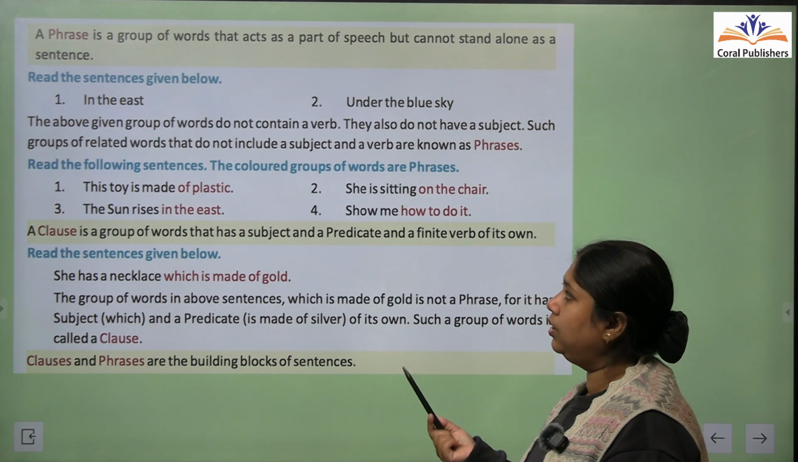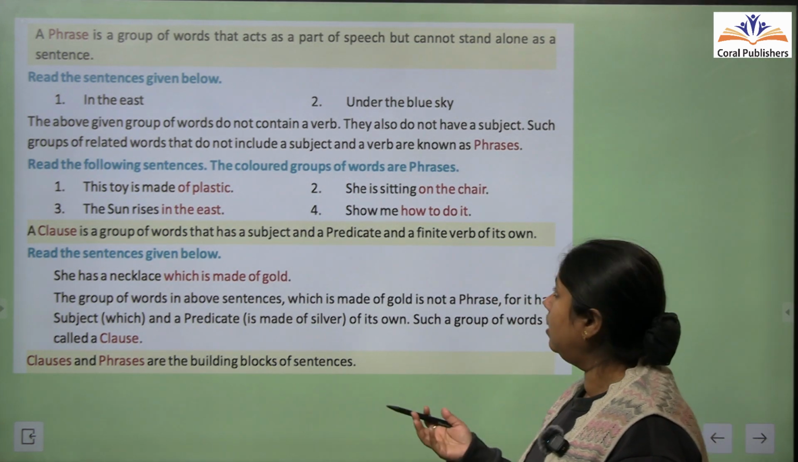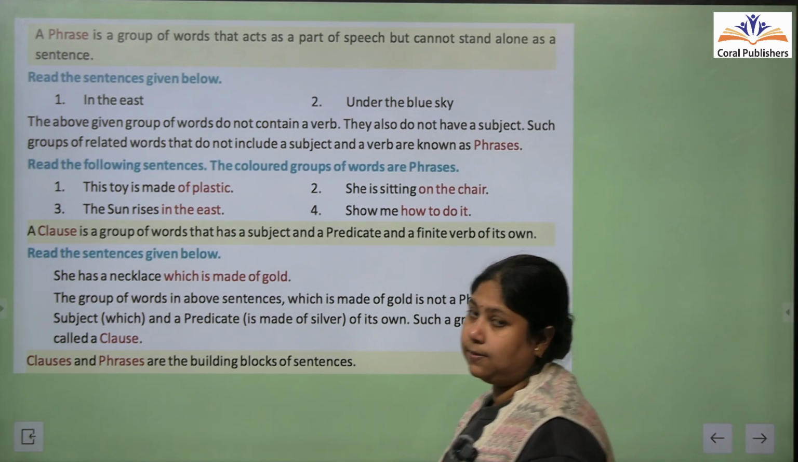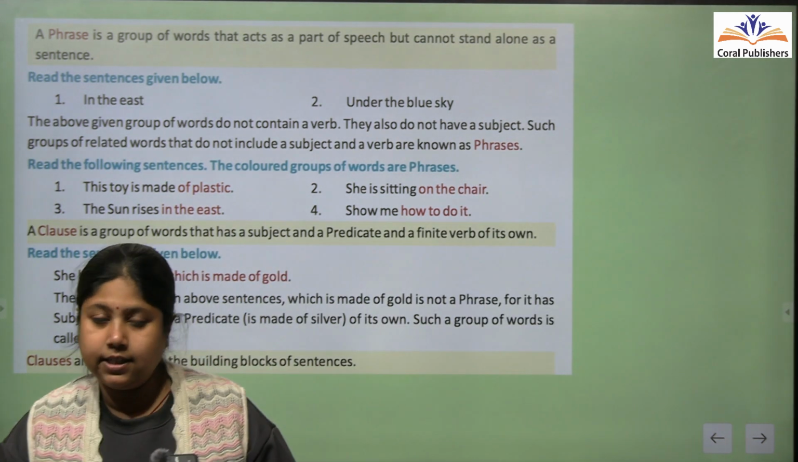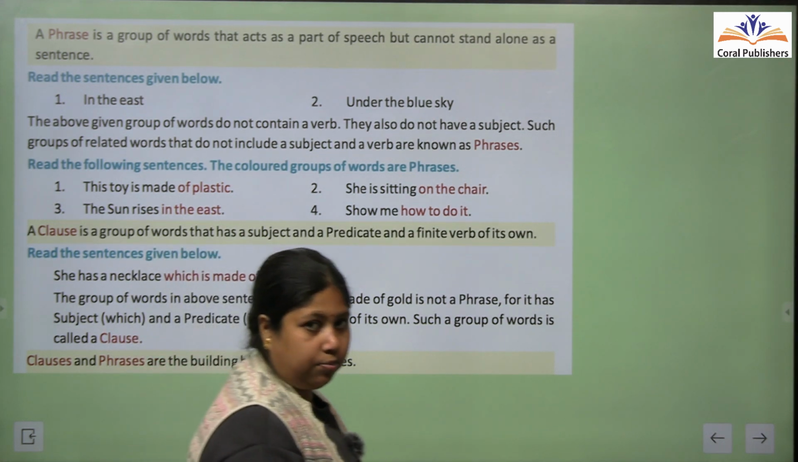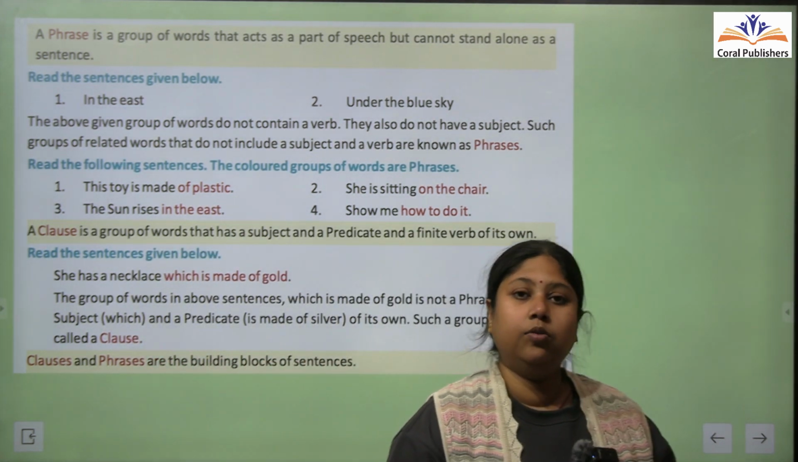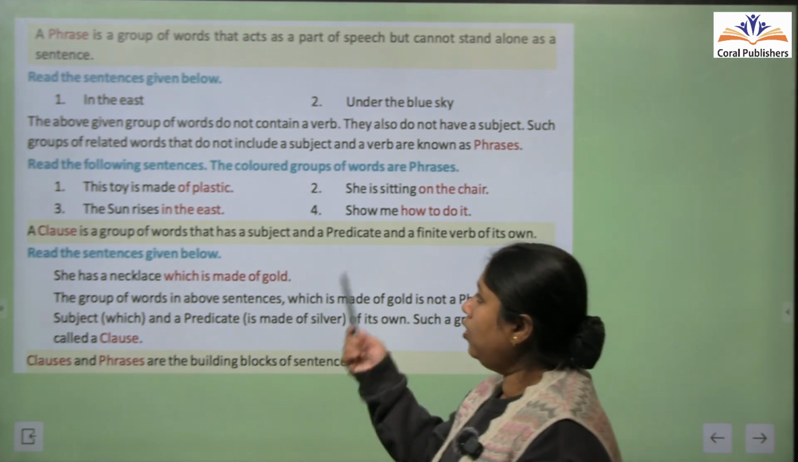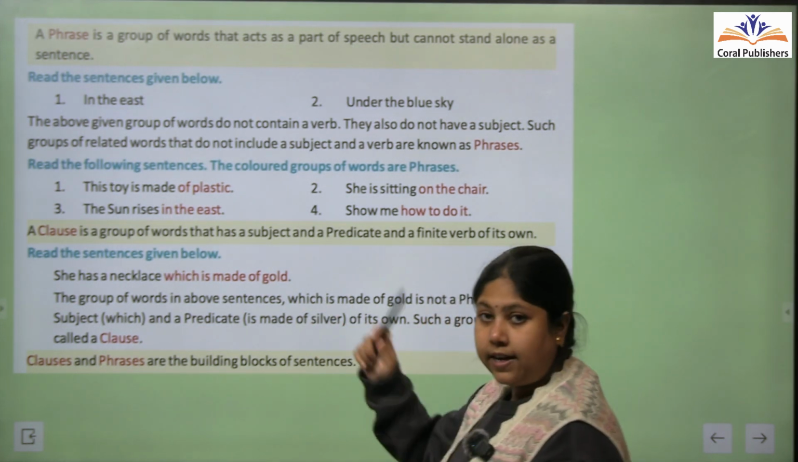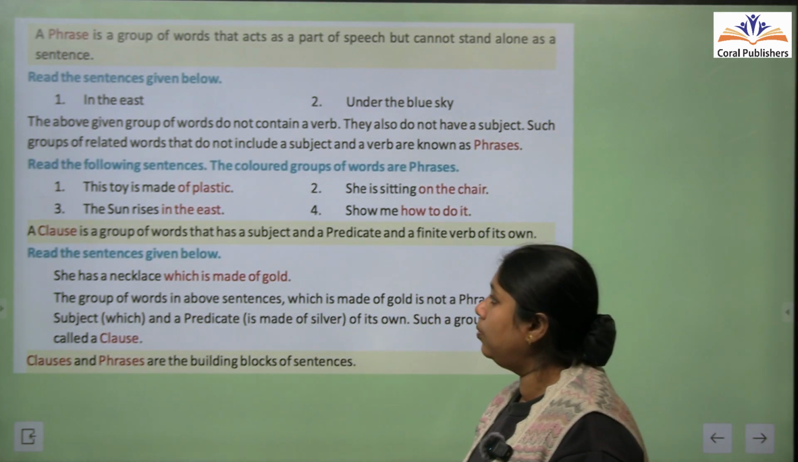Such groups of related words that do not include a subject or a verb are known as phrases. Alright? यानी कि ऐसे शब्दों का समूह जिसमें ना तो कोई सब्जेक्ट है और ना ही कोई वर्ब है, उनको हम फ्रेज बोलते हैं. Now let's read the sentences or the groups of words given below.